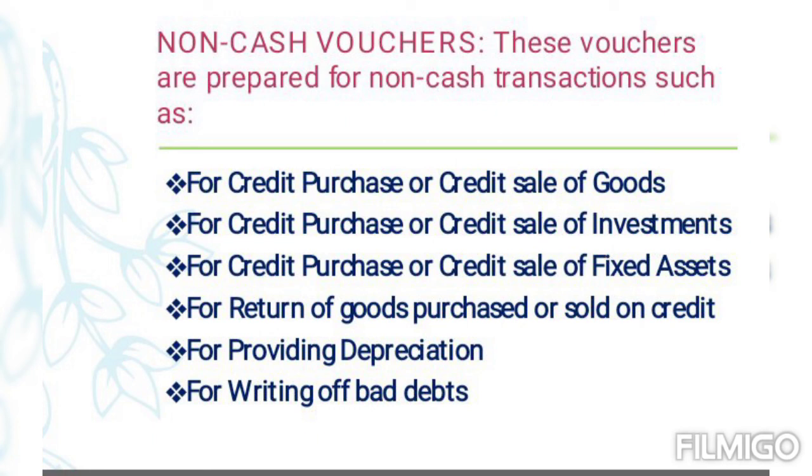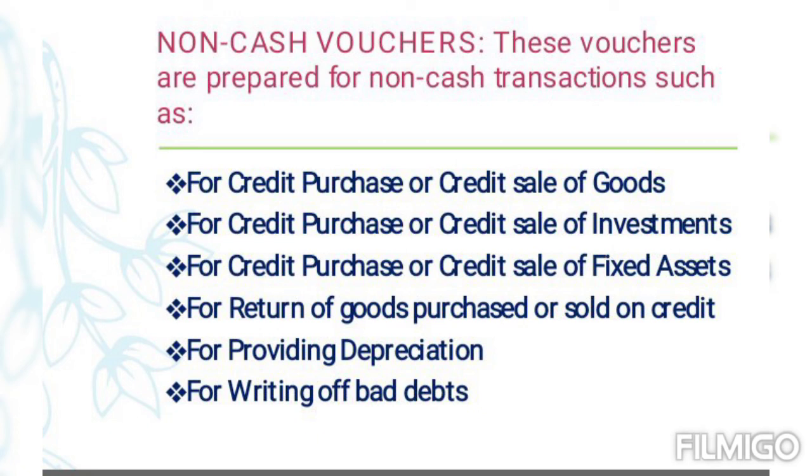Suppose you have purchased assets on credit, then entry would be assets account debited to creditors account. Suppose you have provided depreciation, entry is depreciation to asset account. Suppose you have written off bad debts, entry is bad debts to debtors. अब इन सब entries में कहीं भी cash का involvement नहीं है. So for recording these entries, we prepare one voucher which is known as non-cash voucher.